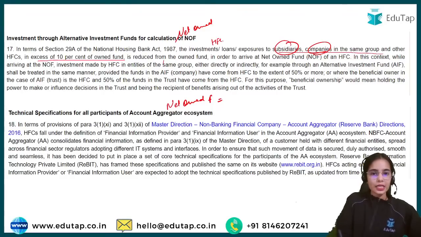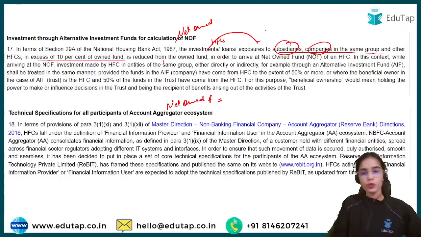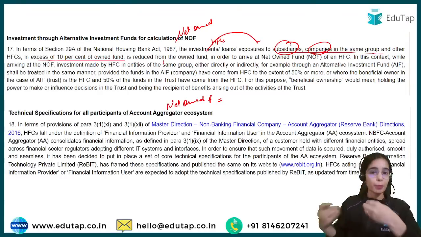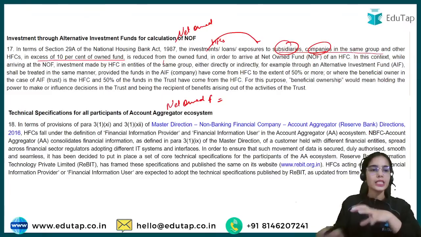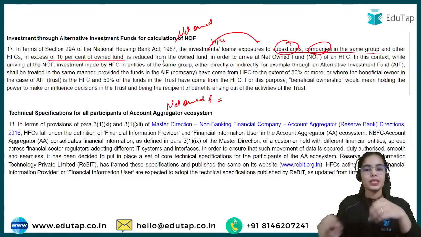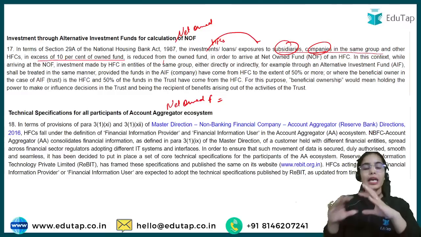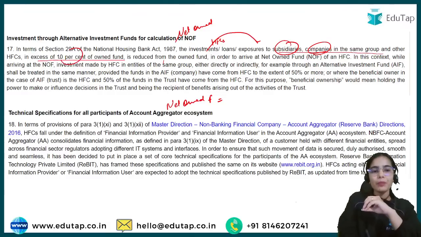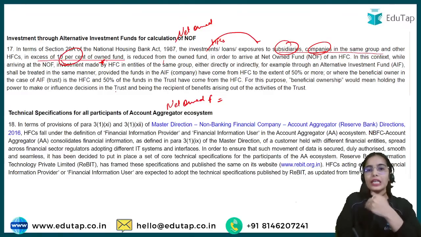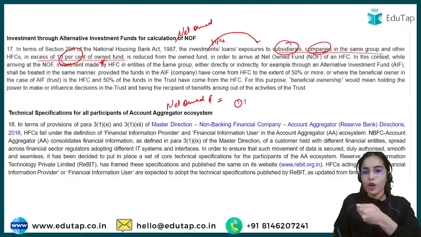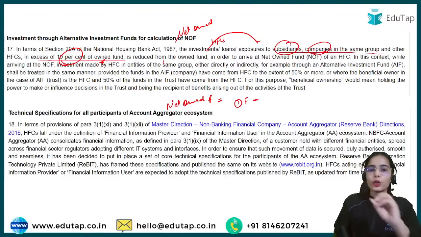The housing finance companies are investing in the subsidiaries of the housing finance companies and in the companies of the same group. If the investment in the subsidiaries and companies of the same group is in excess of 10% of owned fund, then whatever is in excess has to be deducted from the owned fund to calculate the net owned fund.